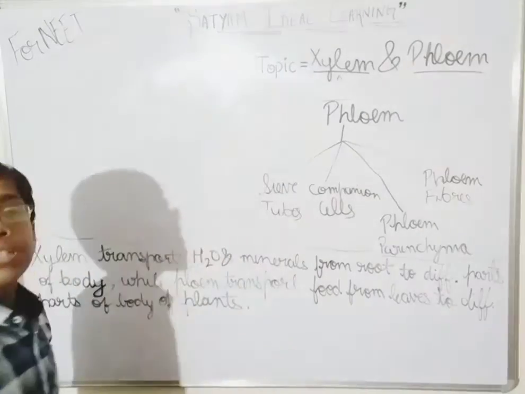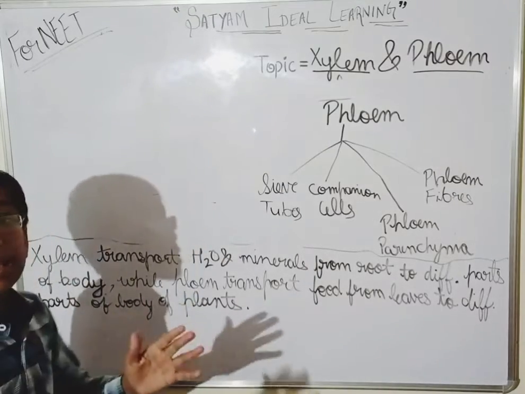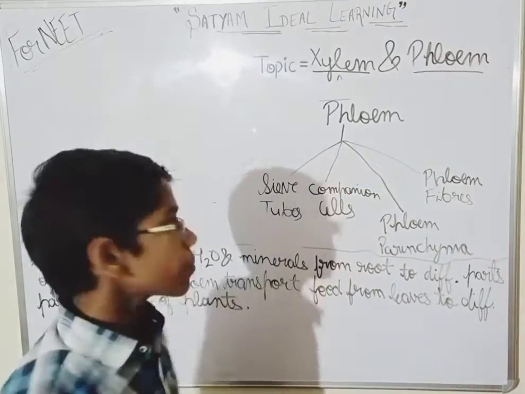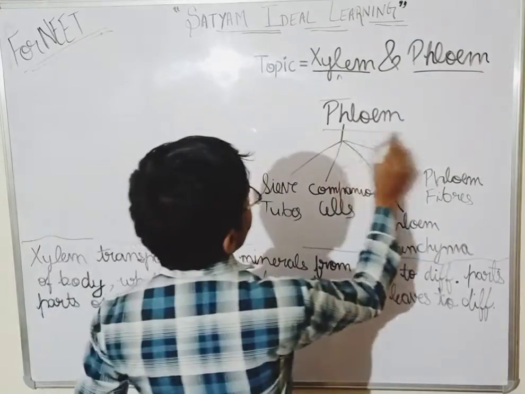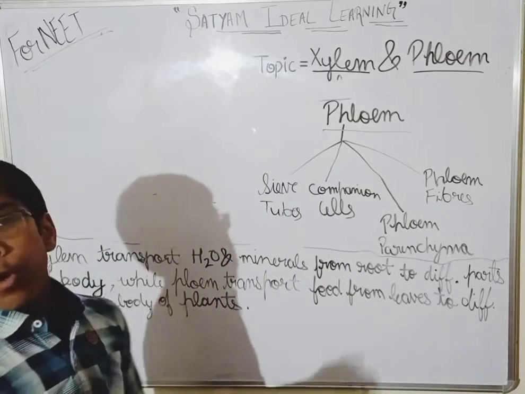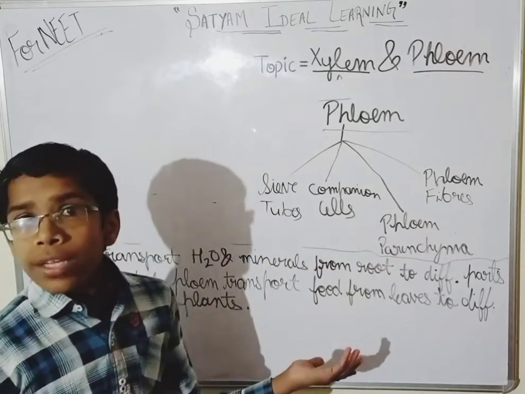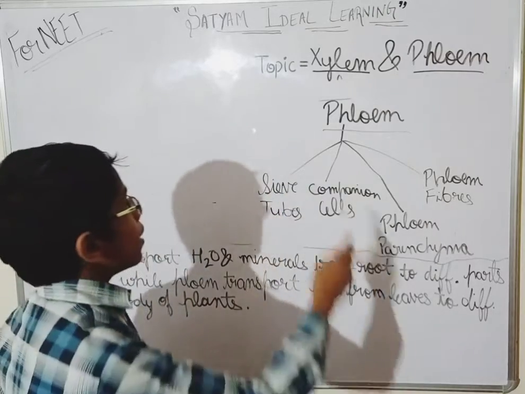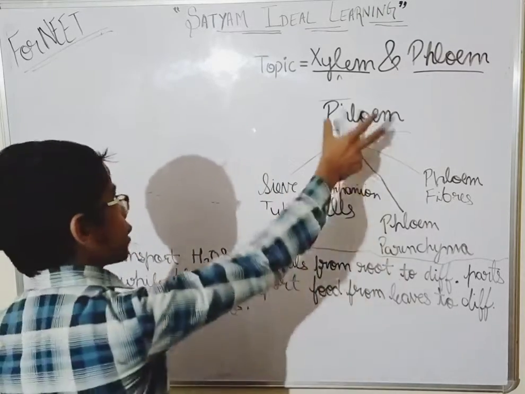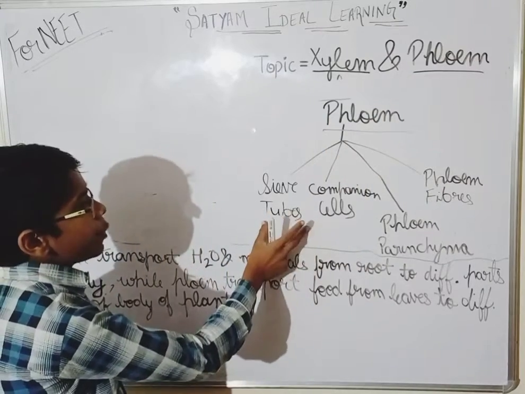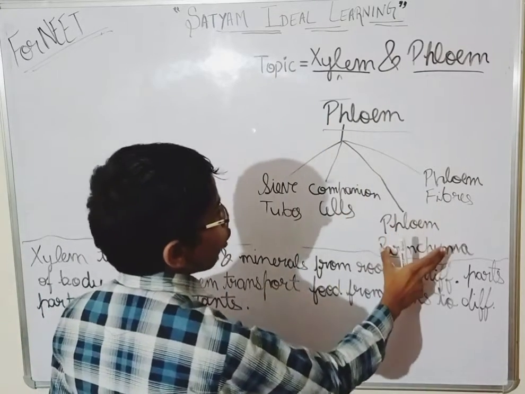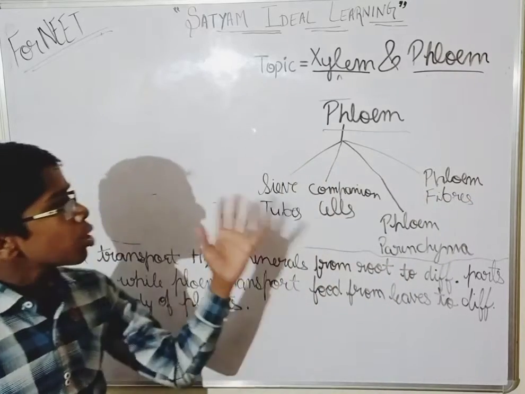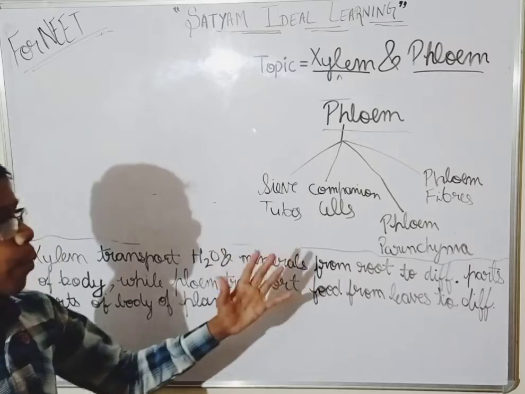Okay, so vessels are not found in ferns, and tracheids are found in all kinds of vascular plants. Clear? Now, phloem. Phloem transports food from the leaves to different parts of the body of the plant. Now phloem is further divided. It is a tissue and it has components: sieve tubes, companion cells, phloem parenchyma, and phloem fibers. Okay, so these are the components.